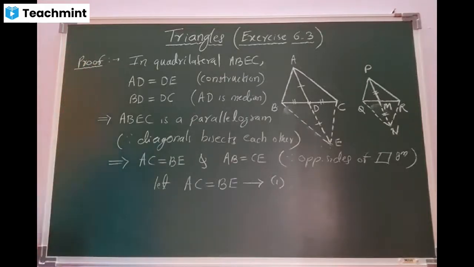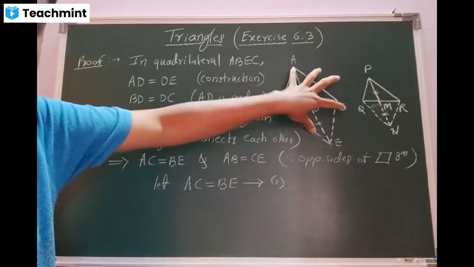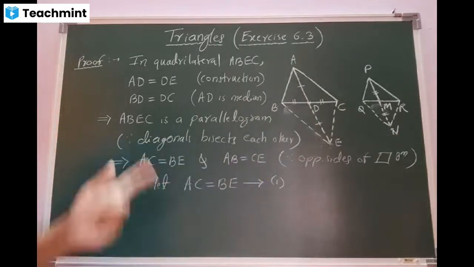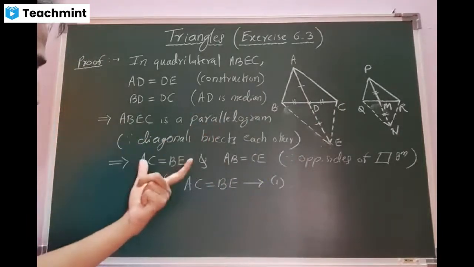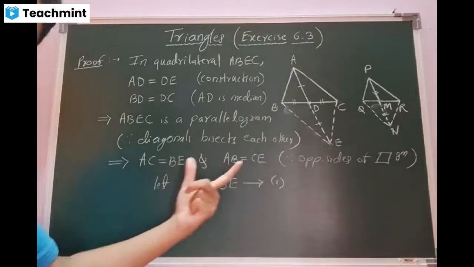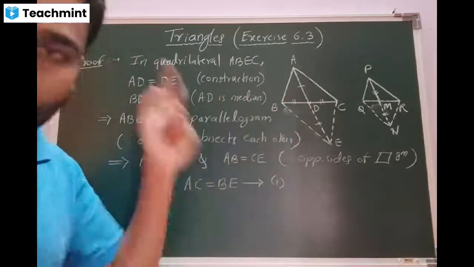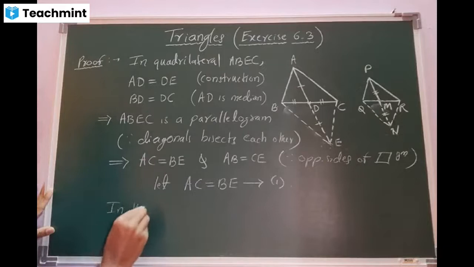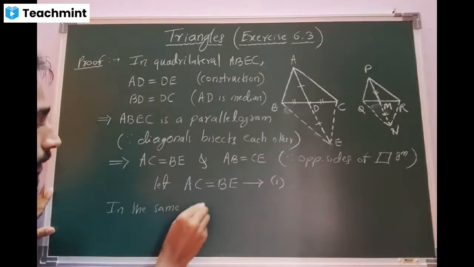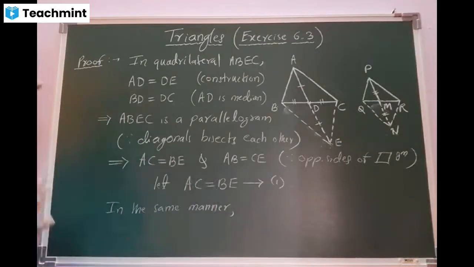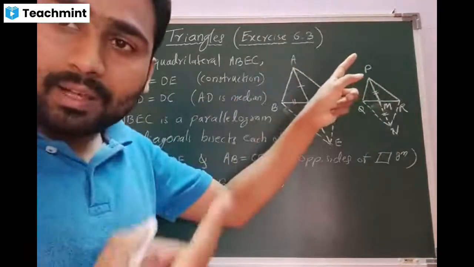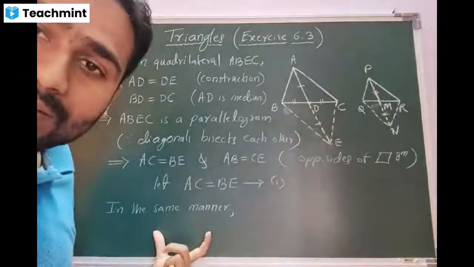Written, beta? So what I have done, I concentrated on the quadrilateral. Looking at the bisecting of the diagonals, we arrived it is a parallelogram. Then I wrote the opposite sides are equal. Out of two, I have taken one set, AC with BE. Clear, beta? Yes, sir. In the same manner, beta, what I have done here, I can do here also. I'll tell the steps orally. Here we'll write the result directly, beta. Okay?